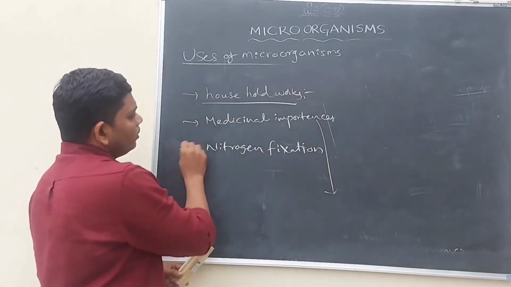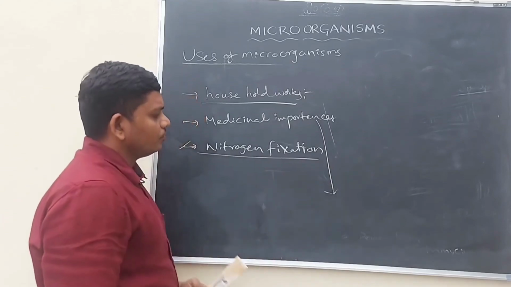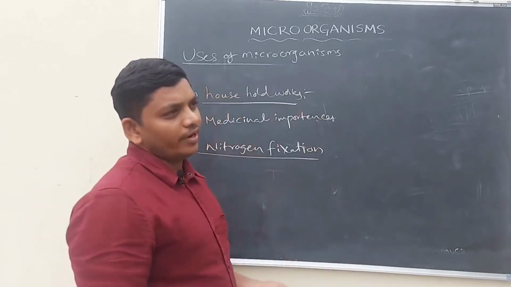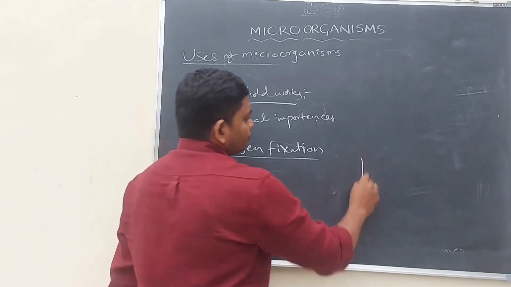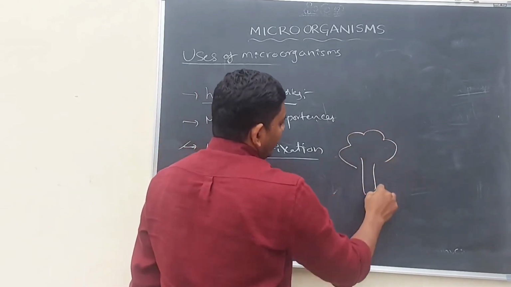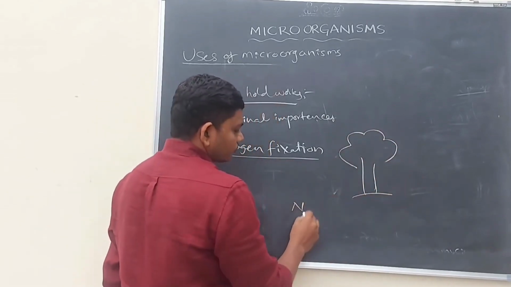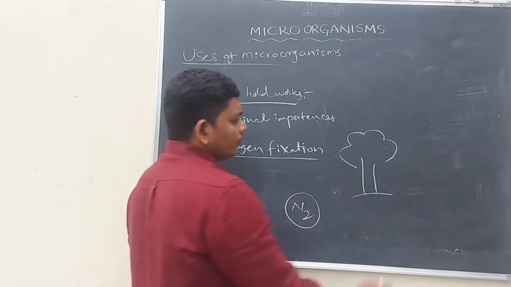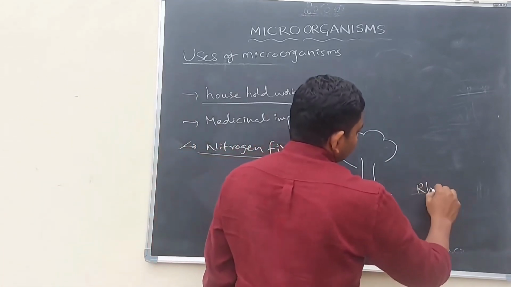Let us discuss the third one, nitrogen fixation. For better growth, a plant needs a large amount of nitrogen, N2. Some types of bacteria, for example rhizobium,